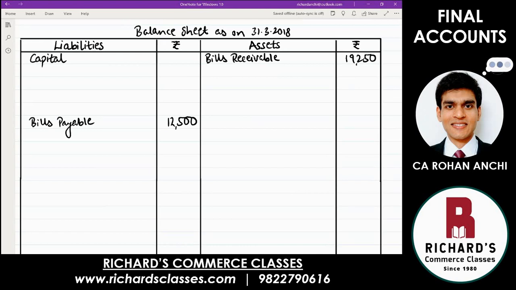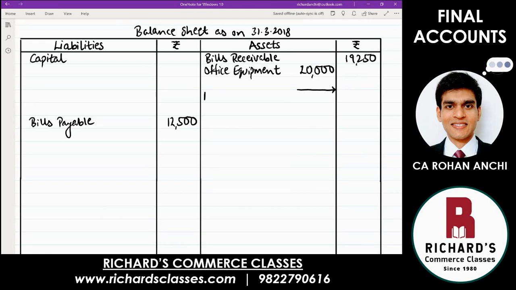Let's continue. Next, office equipment, motor van, and plant and machinery. All three assets are reducing in value. We have to provide depreciation. So all of them we are going to write in the inner column, leaving a line after each item. So first take down office equipment, asset side. All of these have a tick mark. So office equipment, 20,000 inner column. And before you forget, just draw a line below that. We will record the adjustment there.